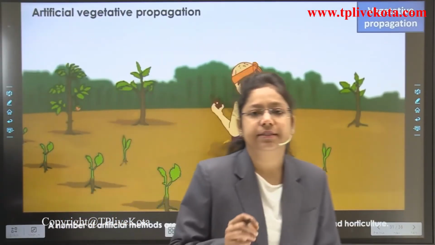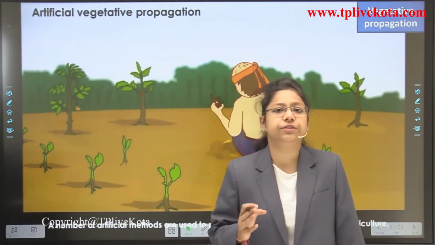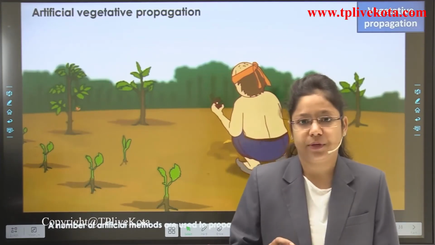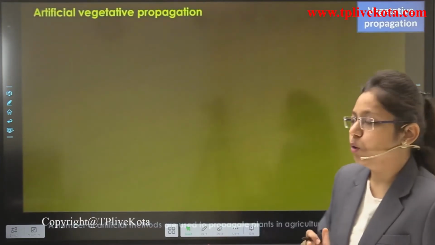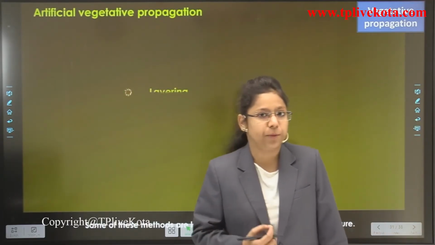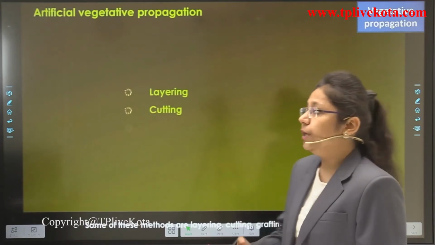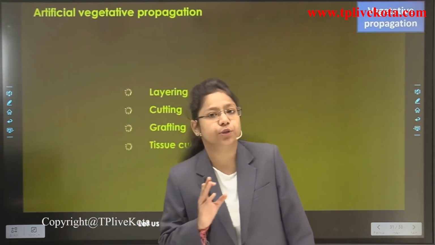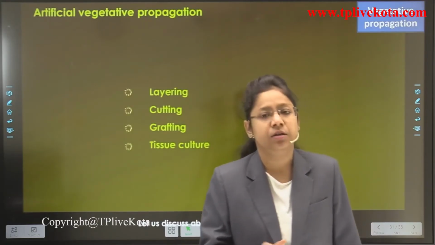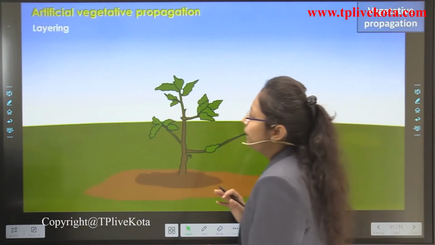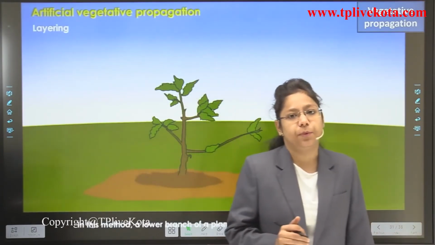Now students, this is a very small video through which we will revise everything about artificial vegetative propagation which we have read till now. The methods through which artificial vegetative propagation takes place are layering, cutting, grafting, and also we are going to tell you about tissue culture. What is tissue culture? So these are the common methods through which vegetative propagation takes place.